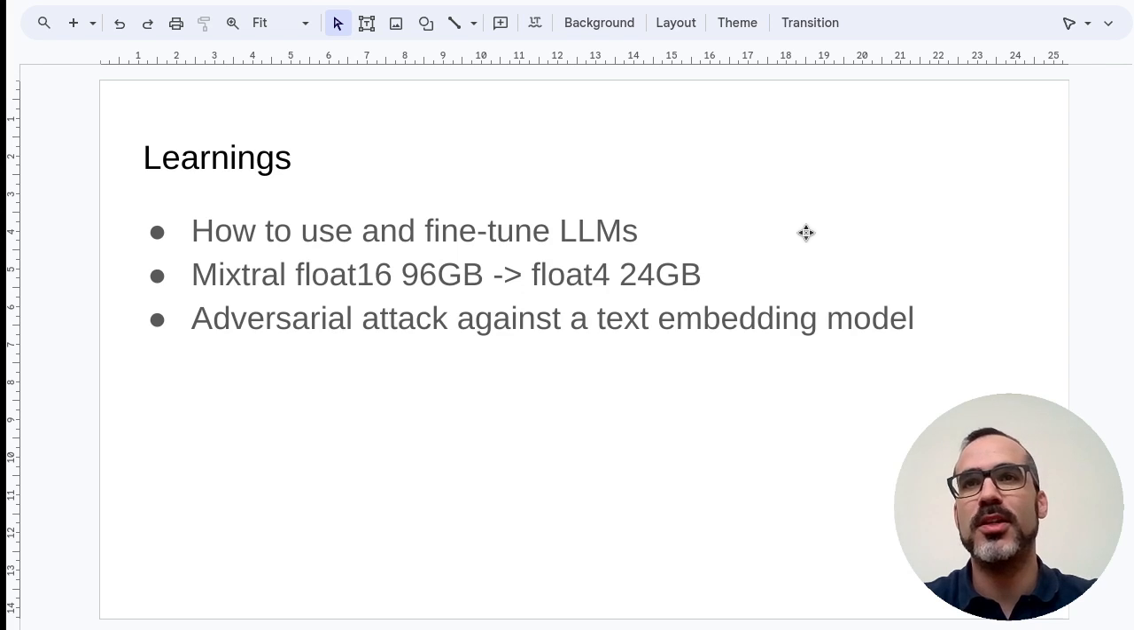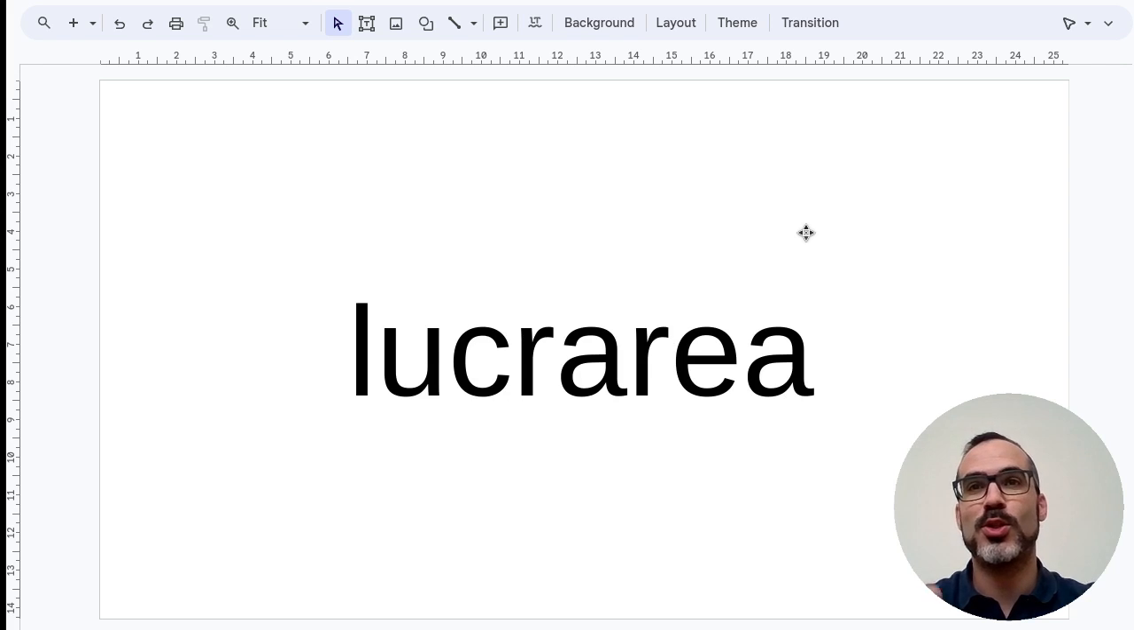So what did I learn in the challenge? It was my first hands-on experience with LLMs, so I learned to use them and to fine-tune them. I also learned that it was possible to quantize the models to 4-bit precision, and that allows using consumer-level hardware. So I was able to run Mixtral on my computer. And I also learned that it was possible to do adversarial attacks against the embedding model, because that was the winning solution.